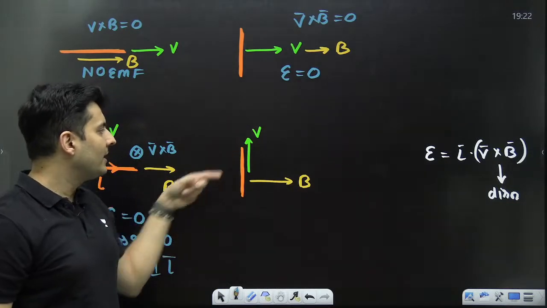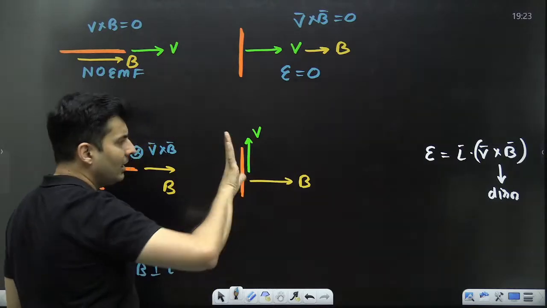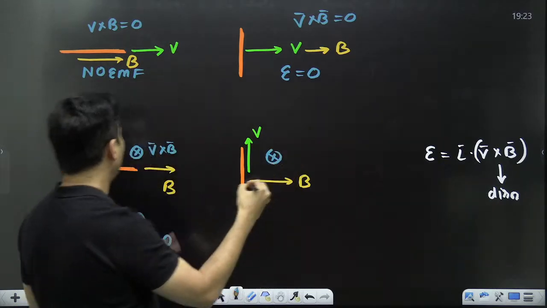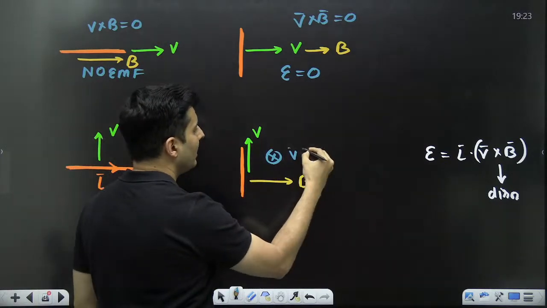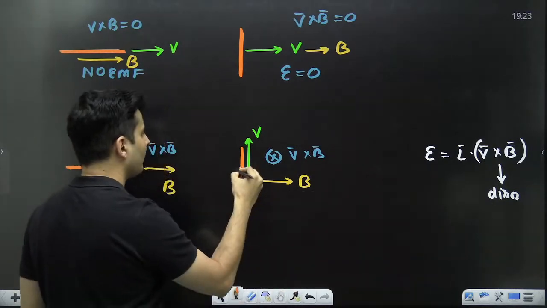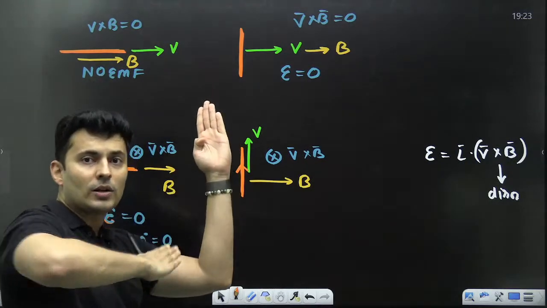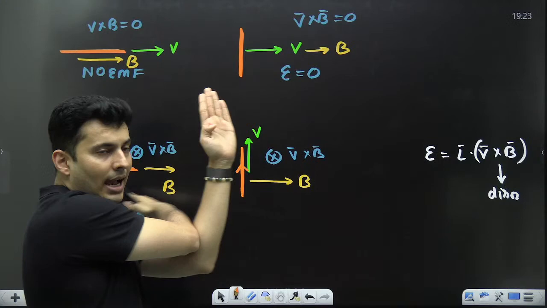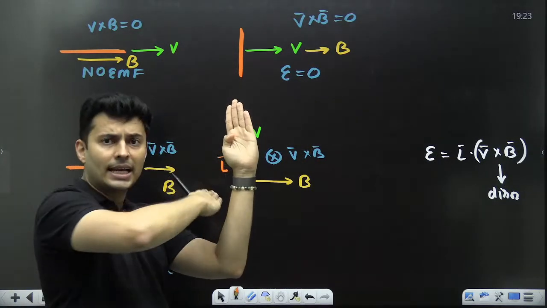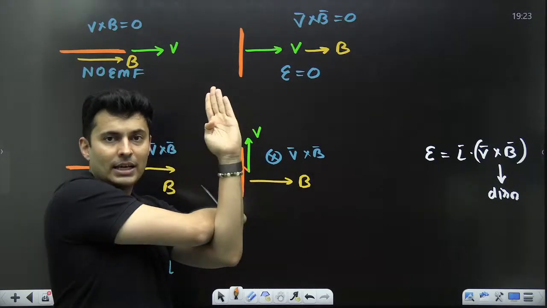Here, V is like this, B is like this. How will V cross B be? V like that, B like this. V cross B will be inside, just like over here. Where is length? Length is again over here, up. V cross B is inside. Length is upwards. Don't you see that they are actually perpendicular to each other?